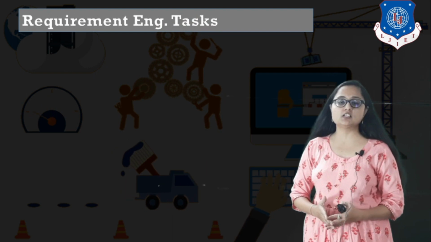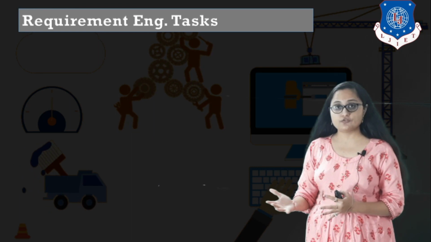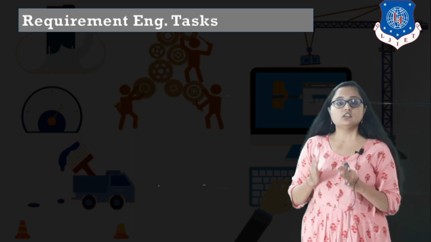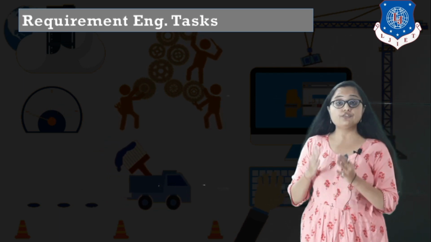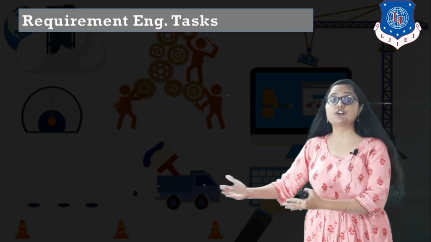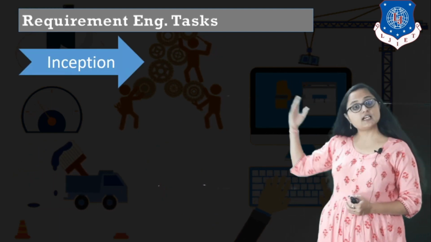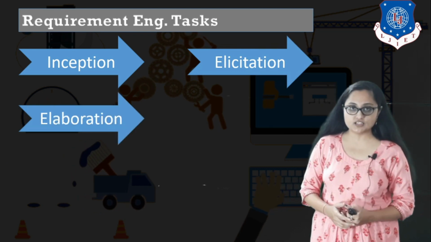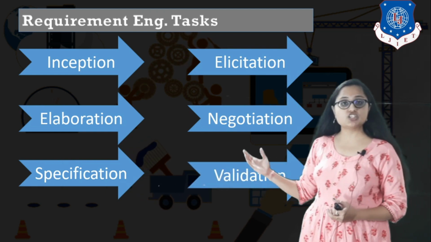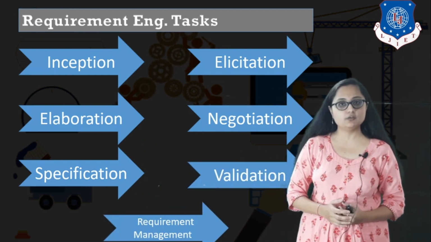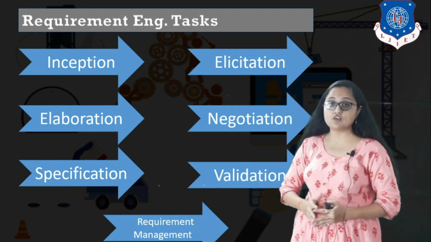Requirement engineering is the actual task in which you communicate with the customer for gathering the requirement, right? The first thing that we are going to study in requirement engineering is the different tasks which are related to requirement engineering. Now first of all, let us list down the tasks. The first task is inception, the next is elicitation, the next is elaboration, the next is negotiation, specification, validation and requirement management. So you can see there are basic 7 tasks which are associated with requirement engineering.